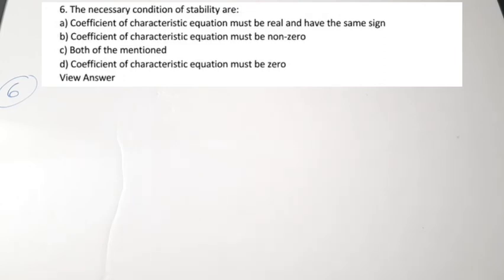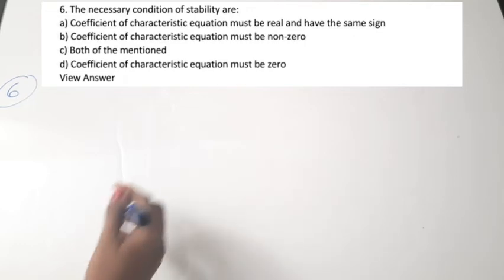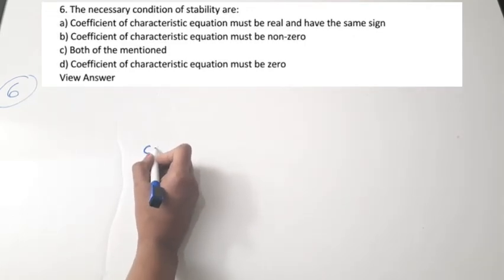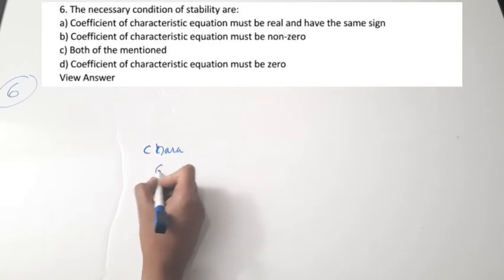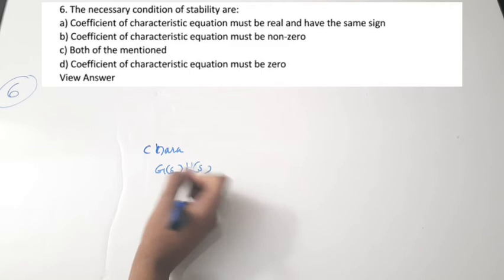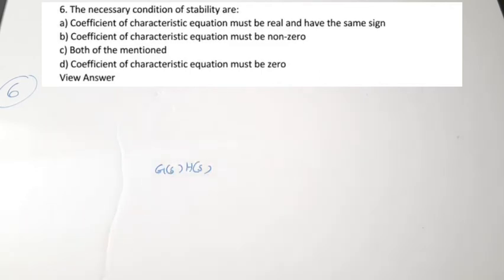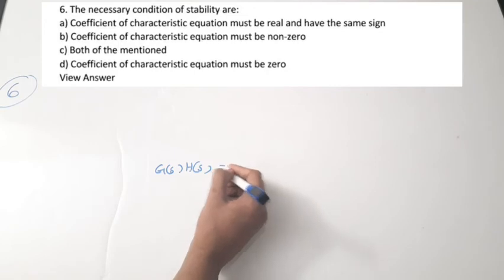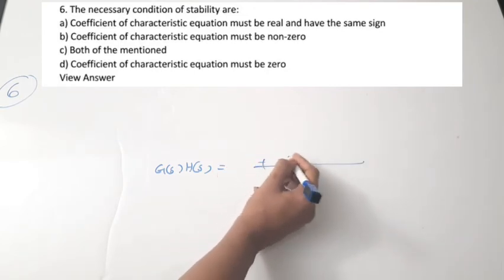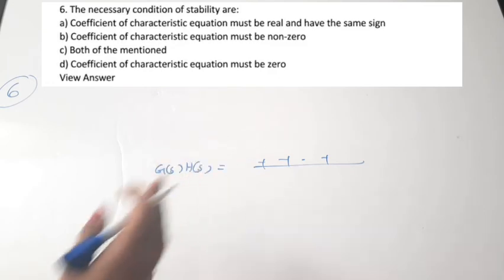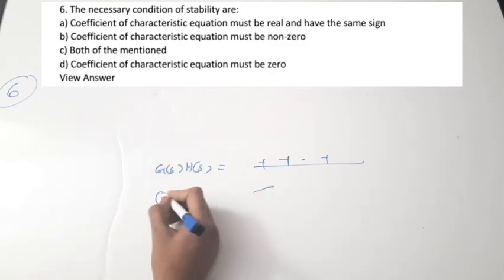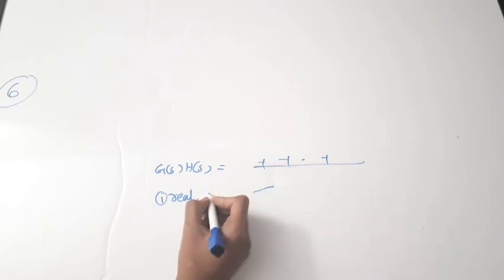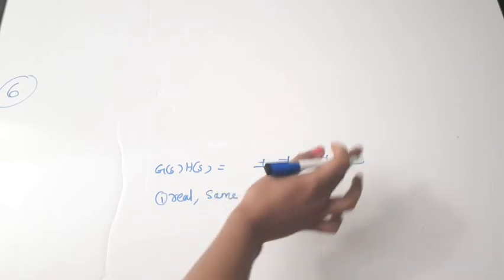The necessary condition is that the coefficients of the characteristic equation must be real. We have a characteristic equation, G(s)H(s). The coefficients of this characteristic equation should be real, and they should also have the same sign, even though I put plus.